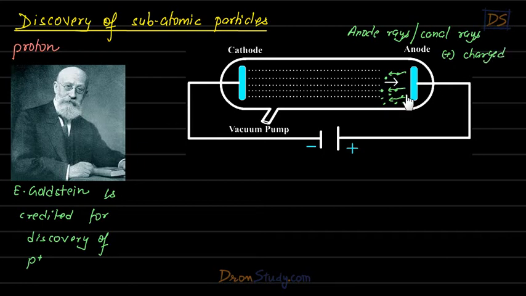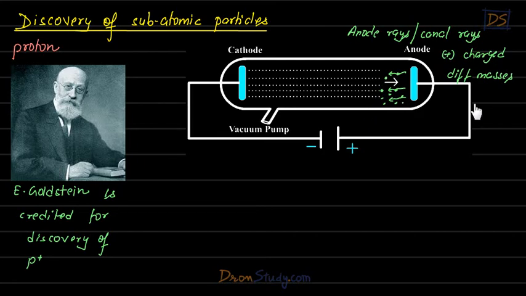Also, their masses were different. You understand the point? A lot of small particles were coming out. All of them had positive charge, but some had more mass, some had less mass. Their masses were different.